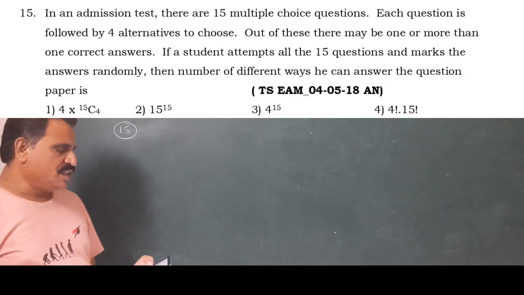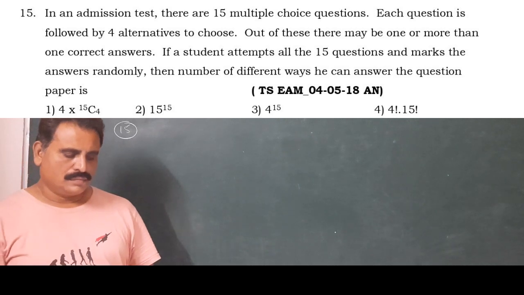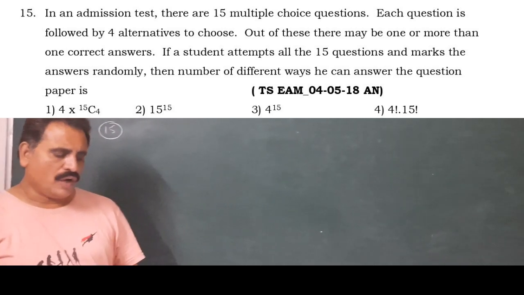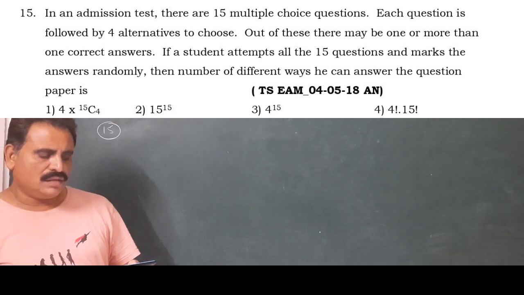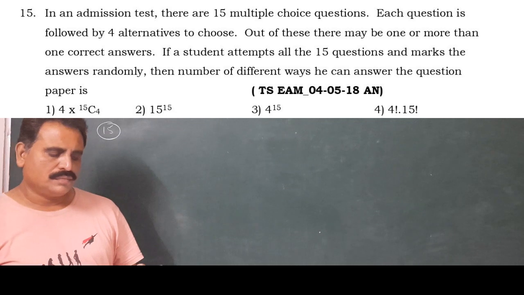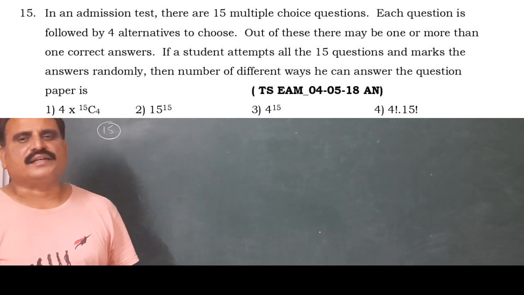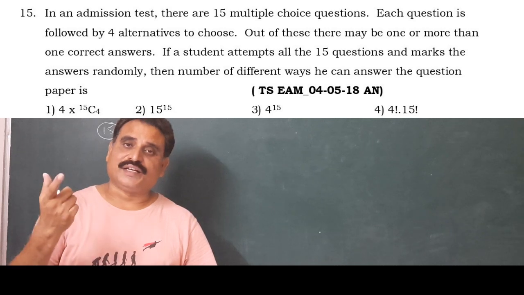In an admission test, there are 15 multiple choice questions. Each question is followed by 3 alternative answers. Out of these three, maybe one or more than one are correct answers. It is multiple, where one or more options are correct.